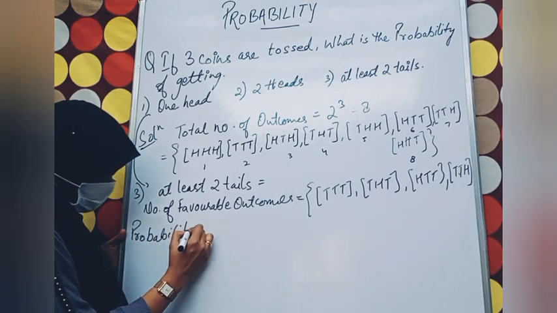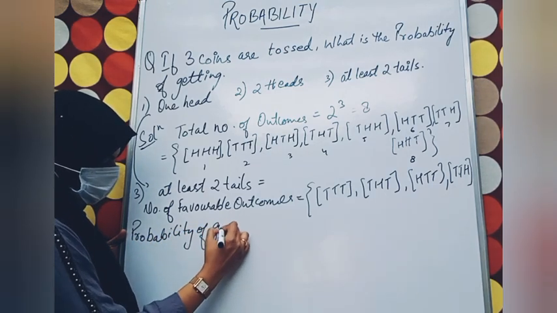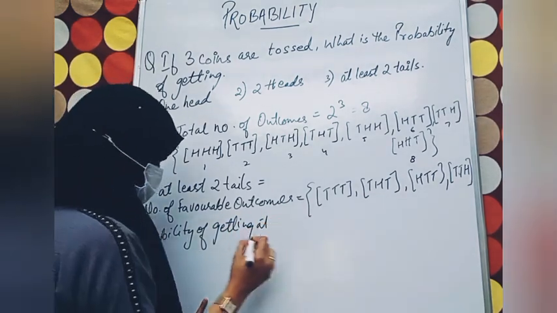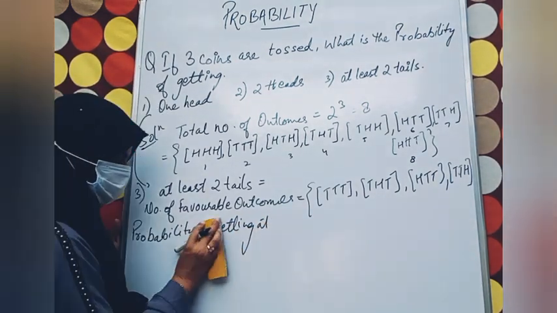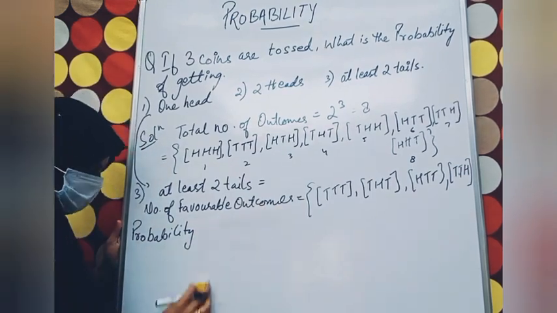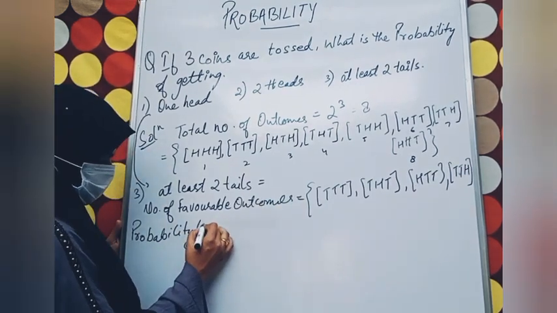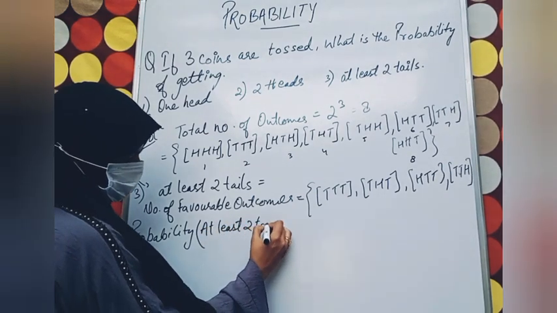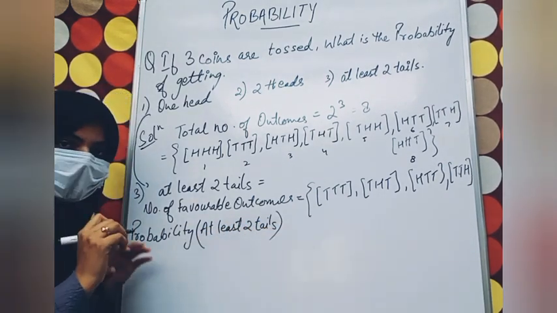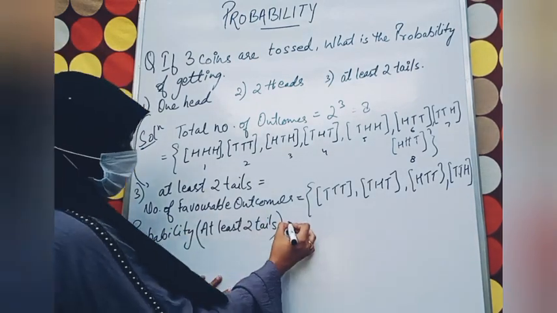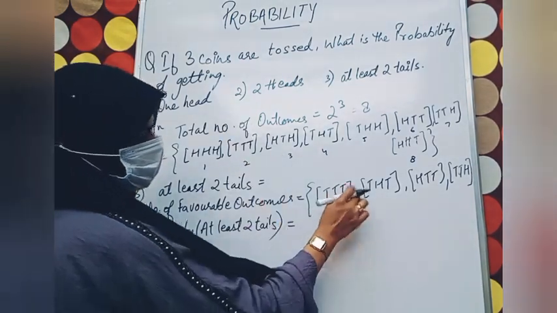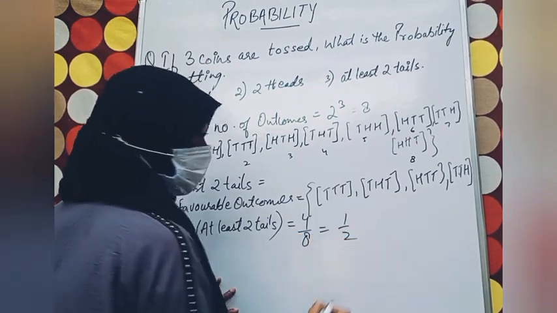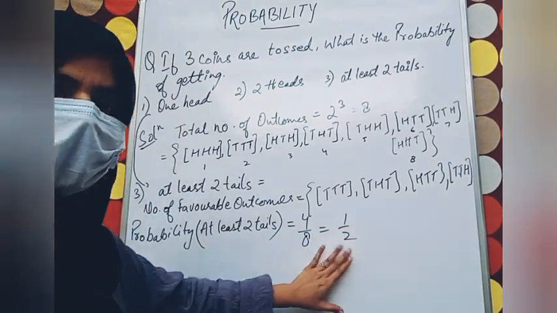So now probability we can write here. Probability of getting, and this will become too large, so I'll write it in brackets. At least 2 tails of getting, otherwise it would have gone on the very next line. So what is that? 1, 2, 3, 4. 4 upon 8, it will be 1 upon 2. Getting my point? So this is your answer.